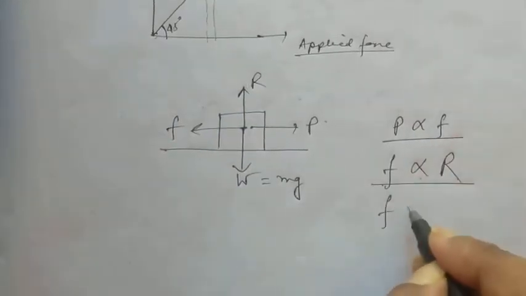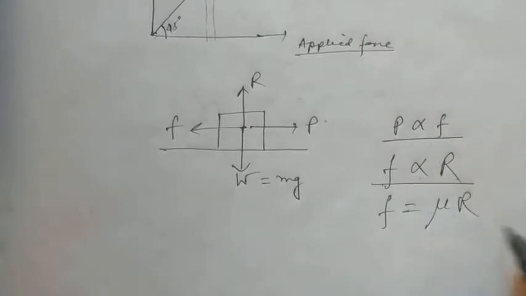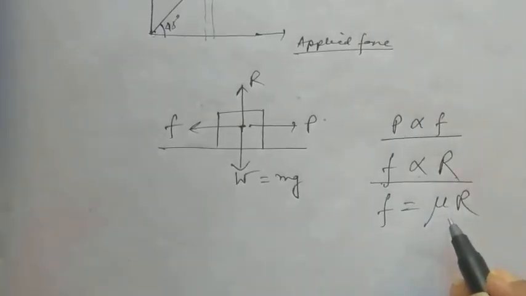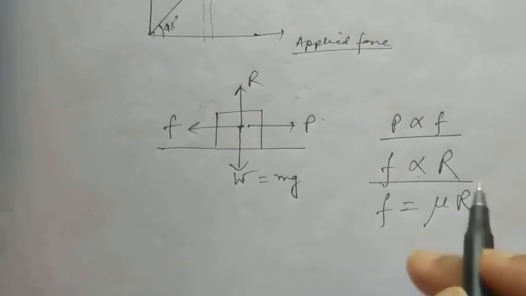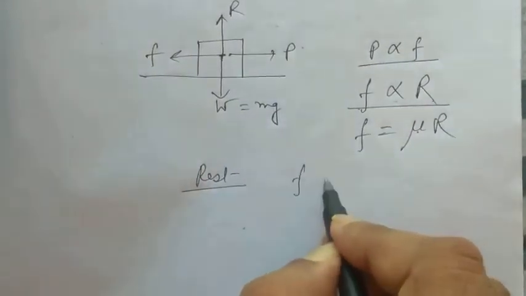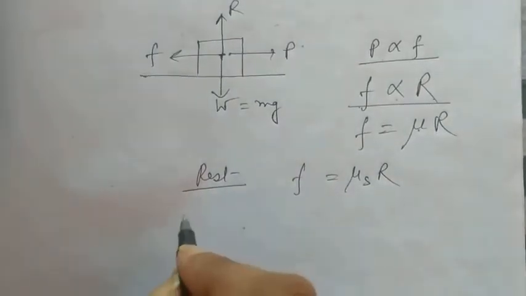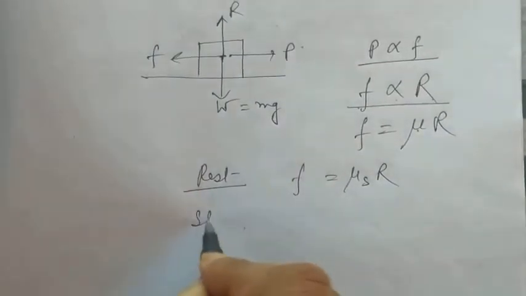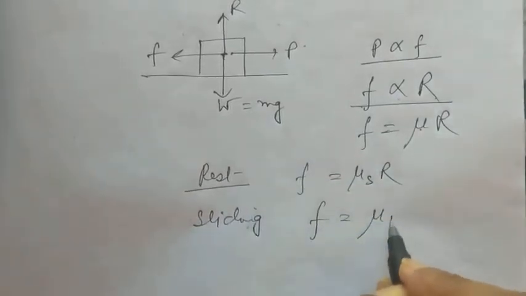Now if we put an equal to sign, there must be a constant, mu R. Now when the body is at rest, we call this mu the static friction coefficient, mu s R. Now if the body is not at rest, if the body is sliding, we can name this as kinetic friction.